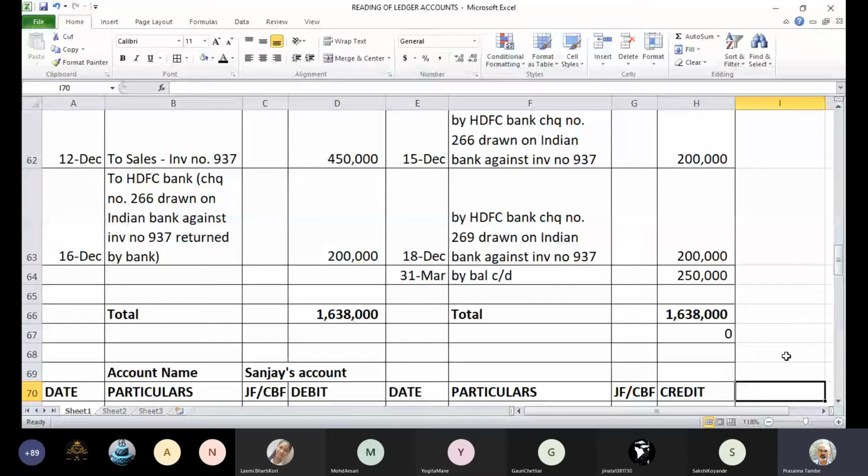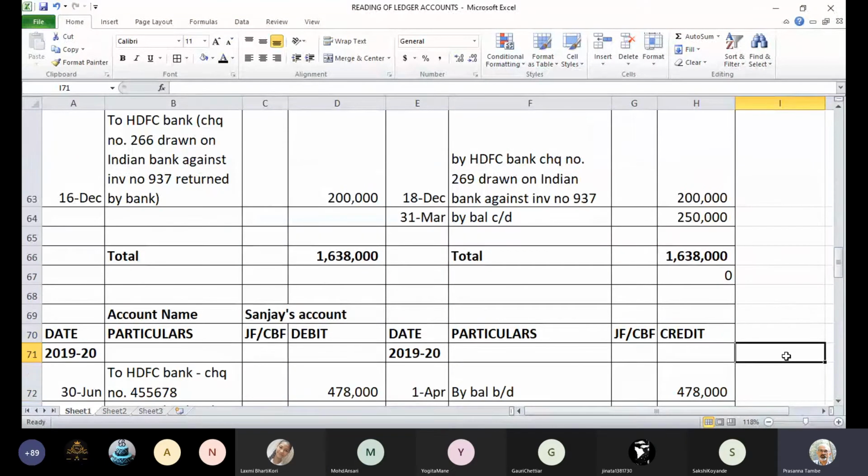When you receive the payment against a BR, you pass the entry bank account debit to BR account. So that will not affect Ajay's account. If the bill is dishonored, it will affect Ajay's account. But if the bill is honored on that day and you will receive the money, the entry will be bank account debit to BR account. It won't come in Ajay's account. Am I clear to you? Yes. Okay. So with that, we proceed with the next account.